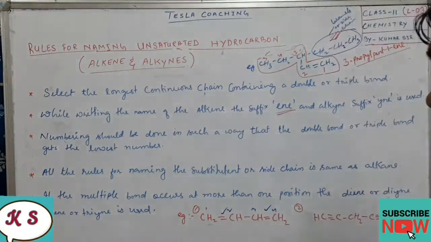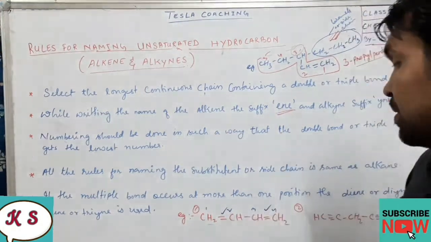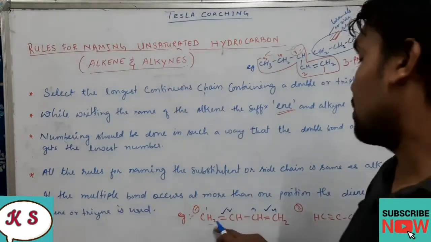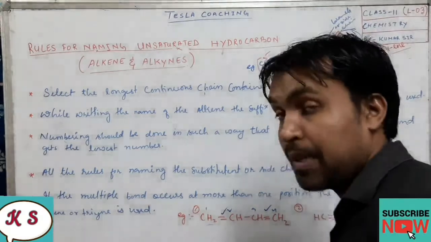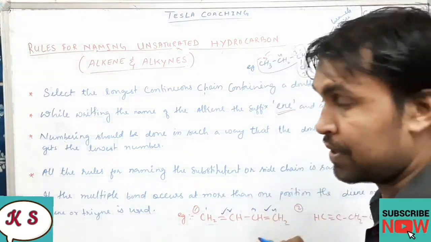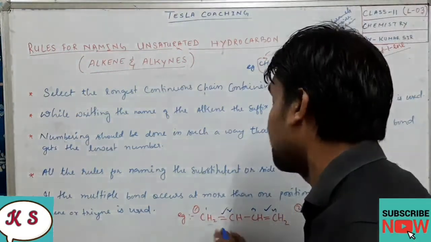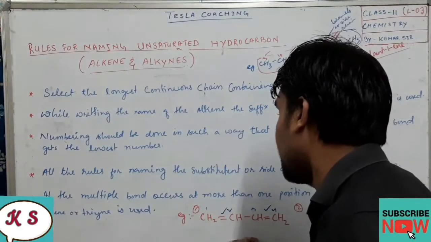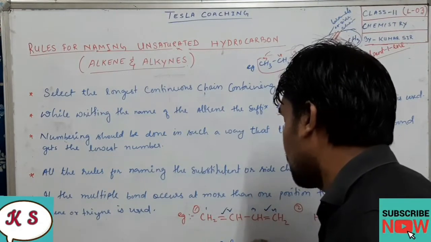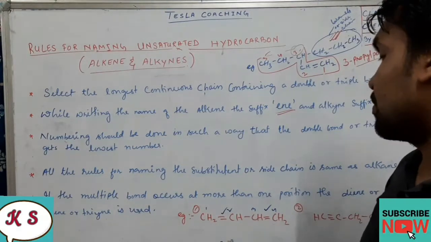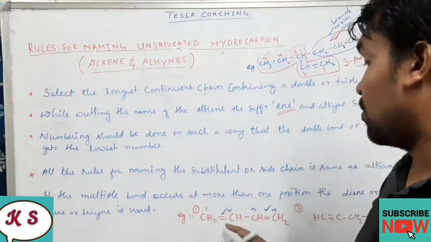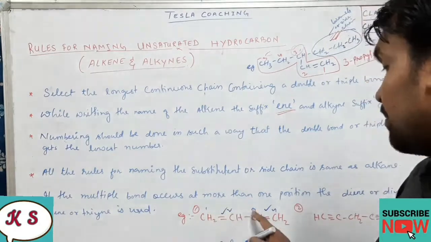Now while writing the name of this compound, what is the total number of carbons in the main chain? There are 4. For 4 carbons in the main chain, I taught you in the first lecture that the root name will be but. And there are 2 double bonds. What are the positions? Carbon number 1 and carbon number 3.